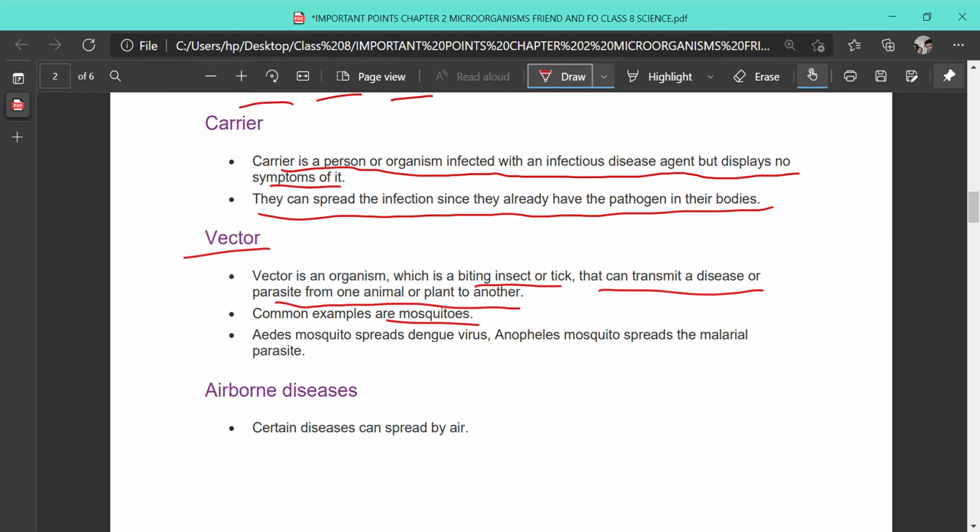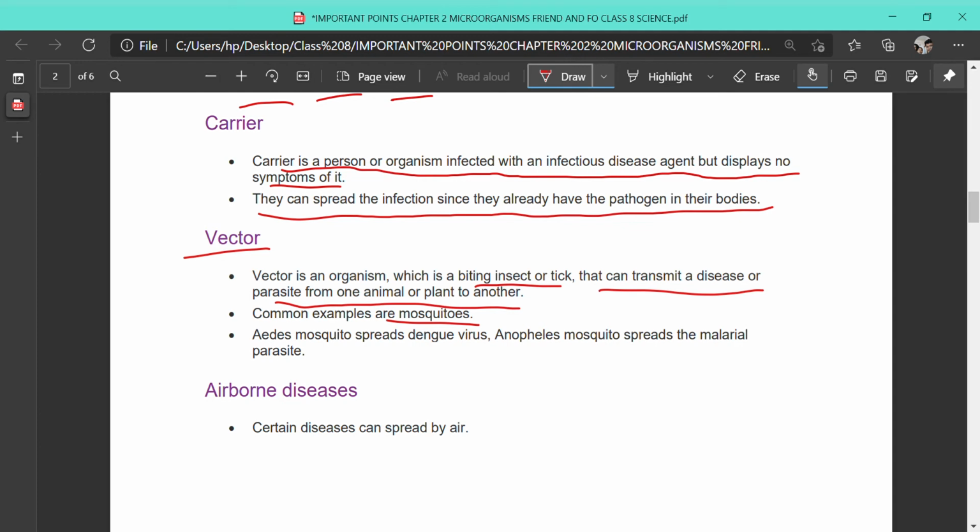But does this mosquito bite actually cause malaria? It does not. The female Anopheles mosquito sometimes gets infected by a protozoan called Plasmodium. When this protozoan goes into the body of the female Anopheles mosquito, it doesn't cause any harm or disease to the mosquito. The mosquito just carries this protozoan, and whenever it sits on a healthy person and tries to suck blood from the host,